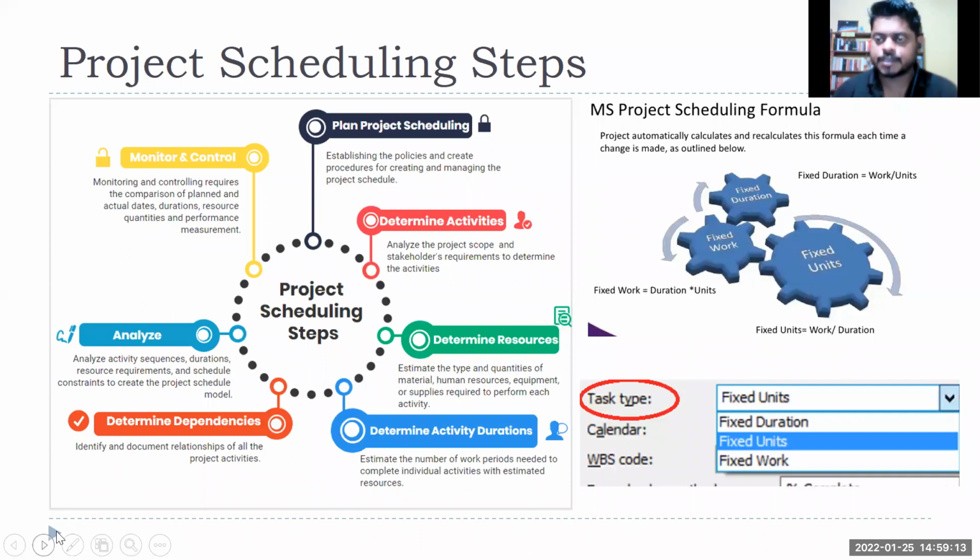Determine resources. So this happens in parallel, right? Once you are deciding on the activities, in parallel you'll be saying, in this particular case, because you are just showing a demo, right? But just imagine when it is actually happening, who will be overall in charge of that? Each state will have an overall in charge. Under the state, each district might have an in charge. Maybe the collector or the SP might be the in charge, or maybe whoever is the chief medical officer for that district, right?